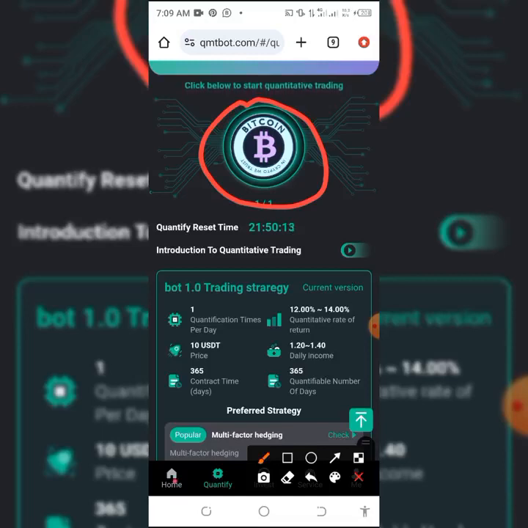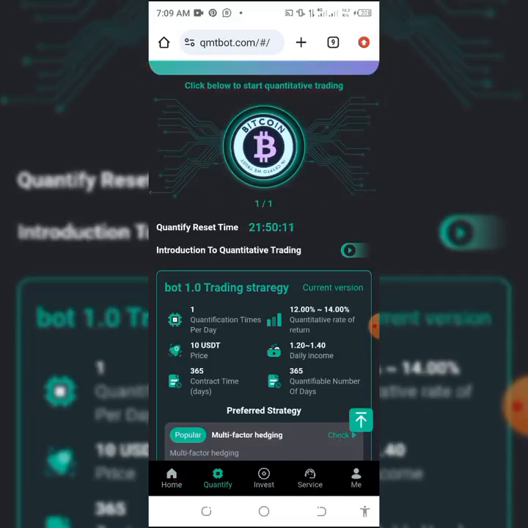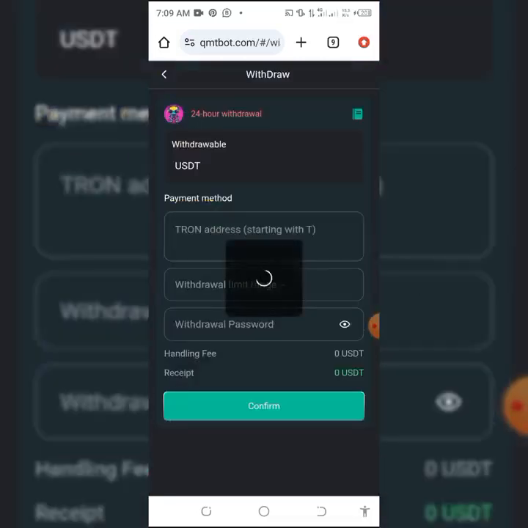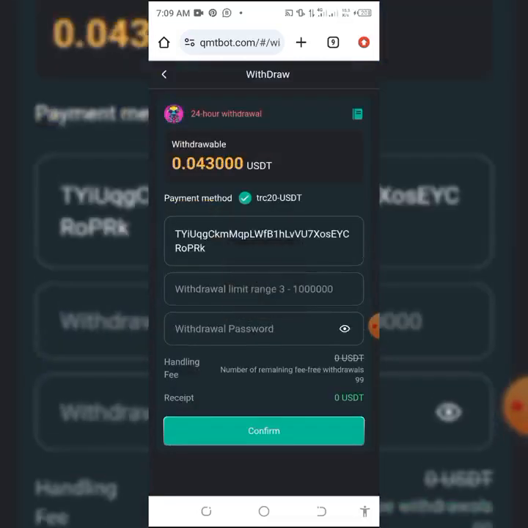So after I've done that, if you want to withdraw your money, very easy. Come to withdrawal. You must have your Tron address, your TRC20 USDT address. You can have it from Yellow Card, from Bybit, from Binance. The withdrawal range, you can put your withdrawal range here. The amount you want to withdraw from your Binance, and the withdrawal amount.